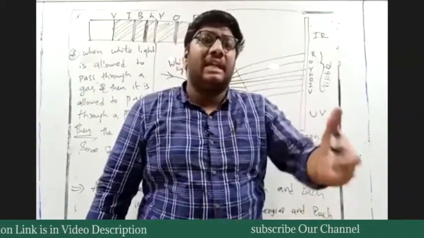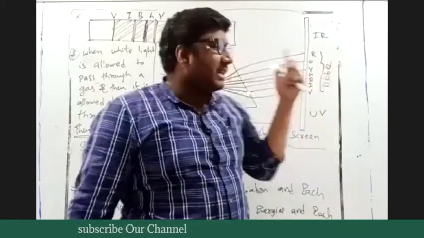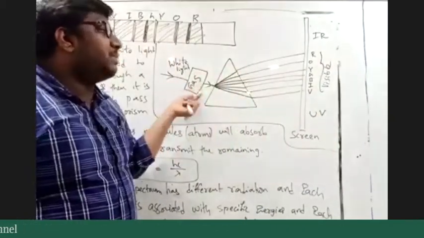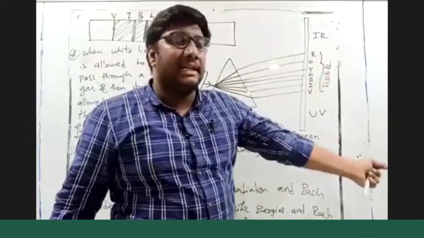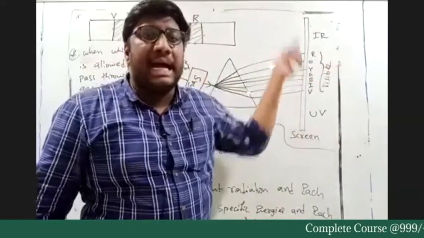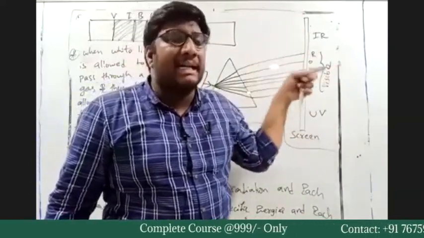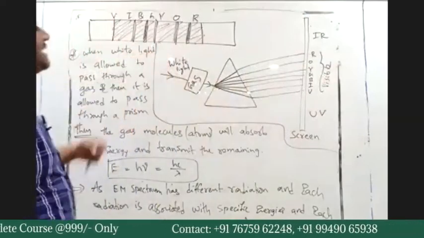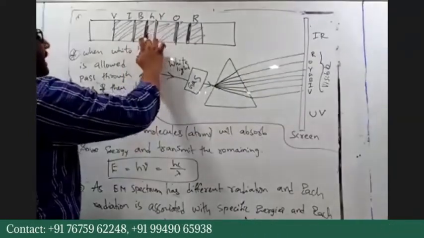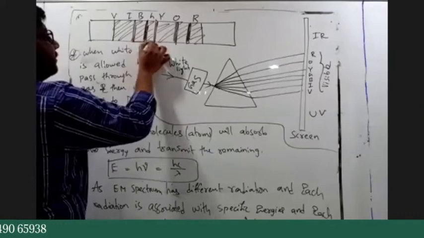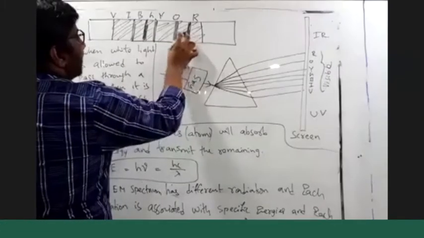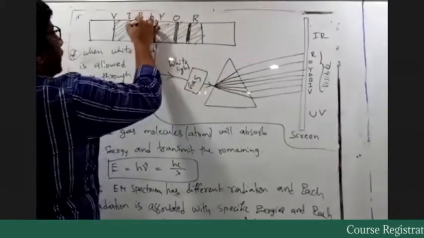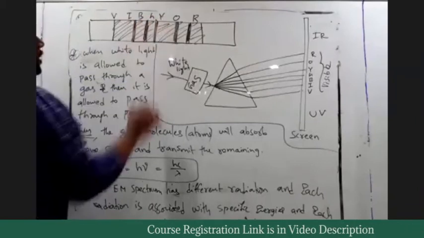If I take nitrogen, that will absorb a different kind. Whatever energy is absorbed, that will not be transmitted, so we will have a dark band corresponding to that. So these bands will depend on the type of gas you have taken initially.